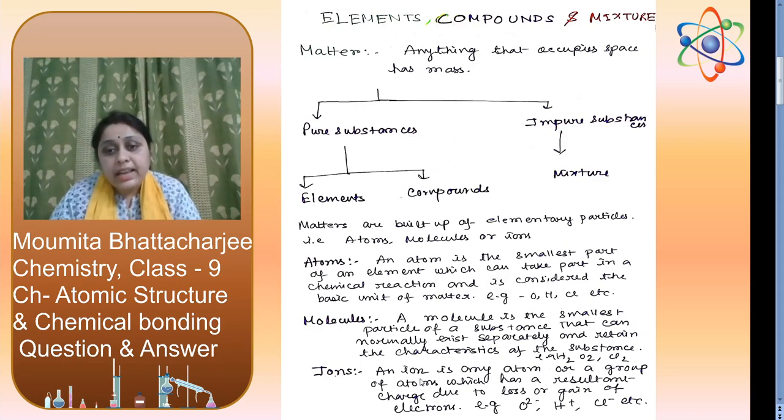What are ions? An ion is any atom or a group of atoms carrying a charge. They are always charged particles. Ions are charged particles which have a resultant charge due to loss or gain of electrons. For example, O2-, it is gaining 2 electrons. H+, that is a proton, losing 1 electron. Cl-, it is gaining 1 electron.